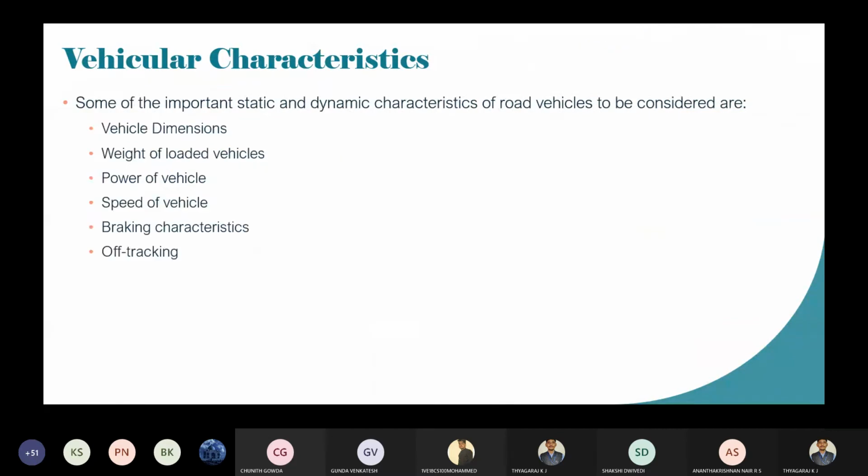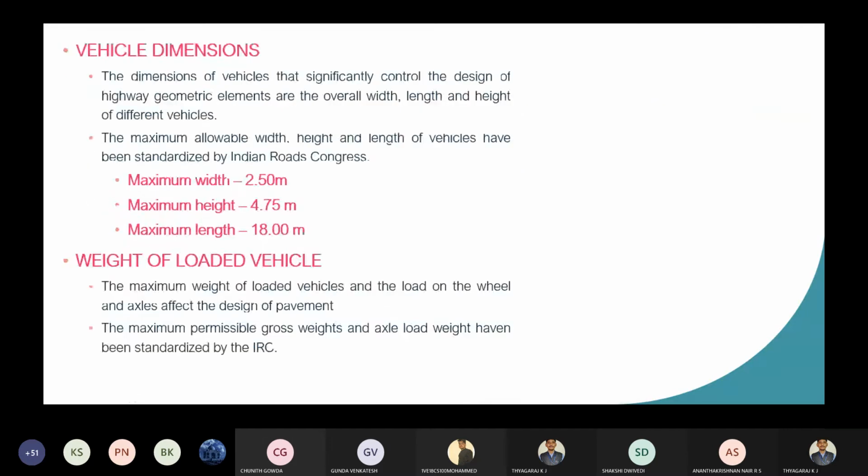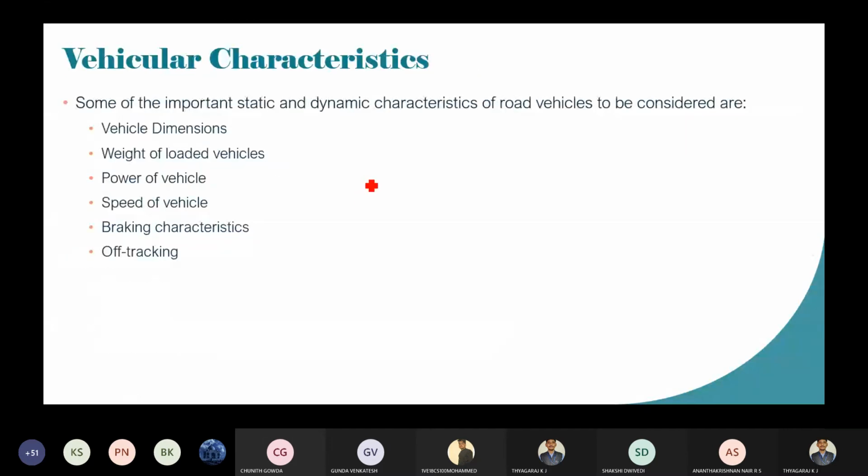Next one is, it is divided into two categories, but again it is divided into 6 categories. Okay, the vehicular characteristics are divided into 6 categories. Here they are not bifurcating; they have made it as a general term. So one is vehicle dimensions, weight of loaded vehicles, power of vehicle, speed of vehicle, braking characteristics, then off tracking.